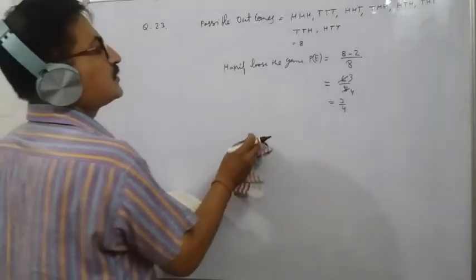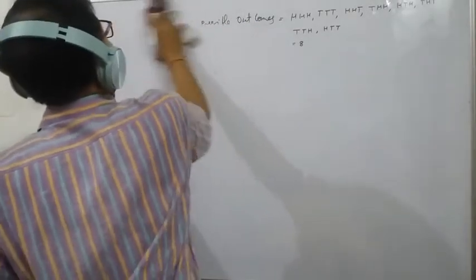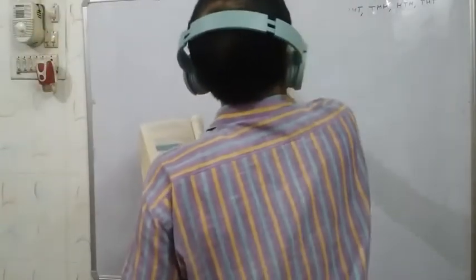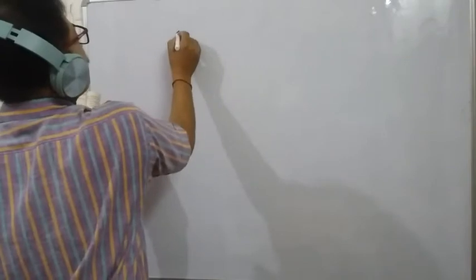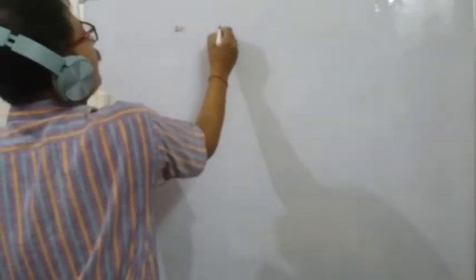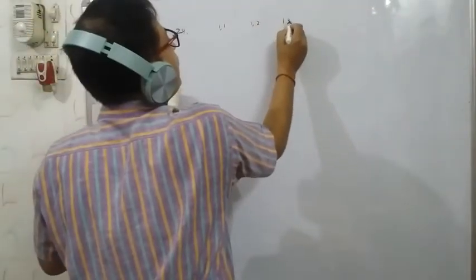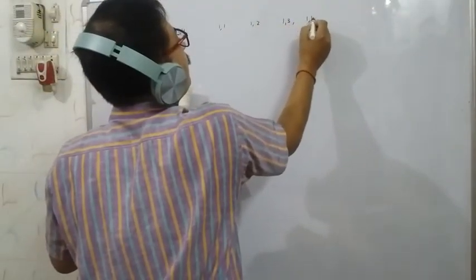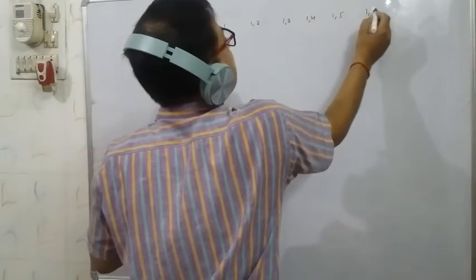Here you will understand this. The possible outcomes with the 2 dice will be: 1 1, like this it will go 1 2, 1 3, 1 4, 1 5, and 1 6.